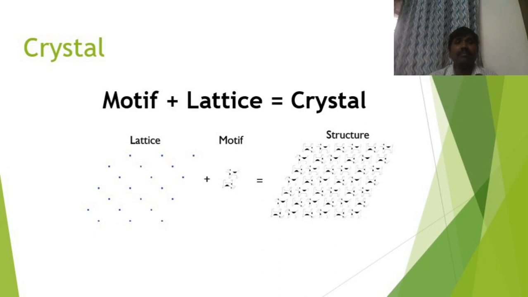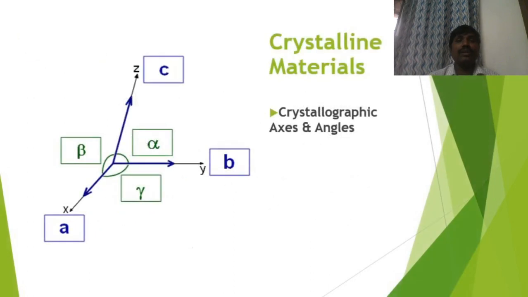Other definitions are there to understand the crystal. Those are crystallographic axes and crystallographic angles. Crystallographic axes means the axes along the x, y and z directions. This is similar to the axes of a Cartesian coordinate system. In the Cartesian coordinate system, we have the x-axis, y-axis, z-axis. Cartesian coordinate system can also be said as rectangular coordinate system.